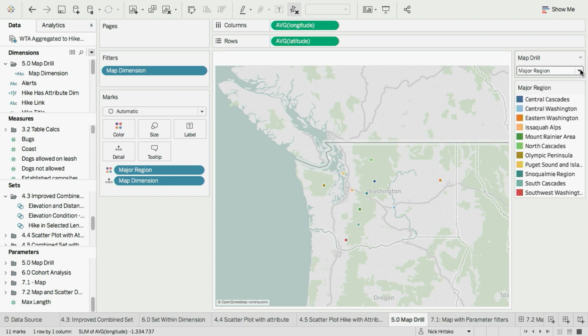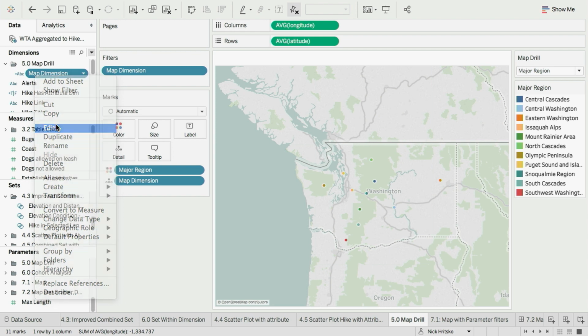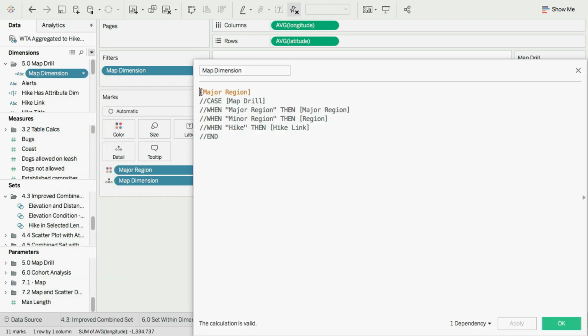Now, if you're just in authoring mode and you're in the flow of analysis, you can just drag out pills all over the place. But once you publish that workbook and you want somebody to have that ability to swap things back out, you have to give that back to them. So parameters are a way to do that. So here, I'm going to edit my calculated field. And this is another case statement.